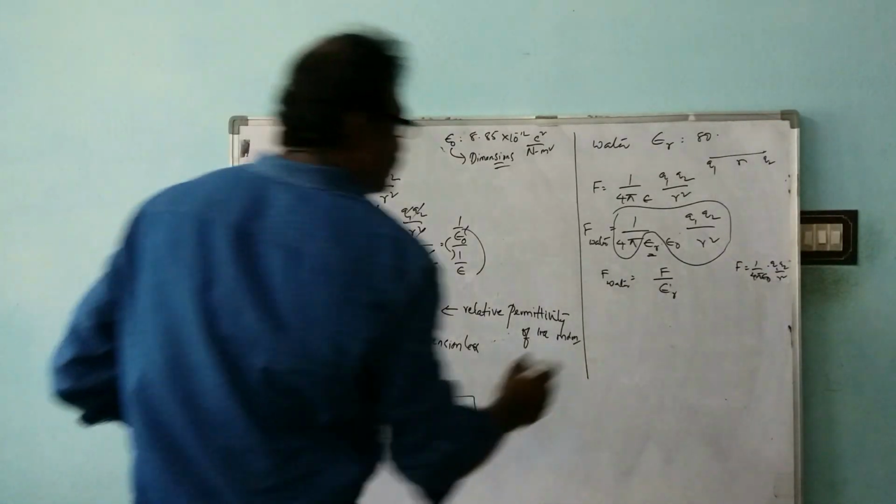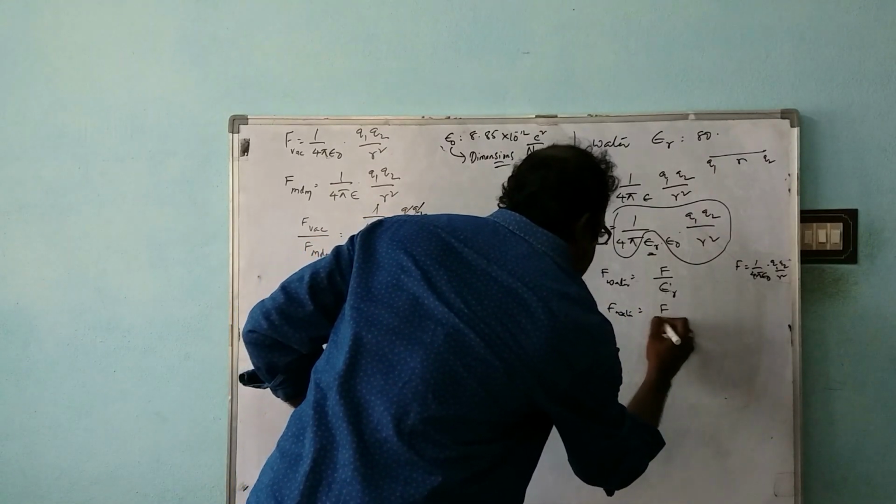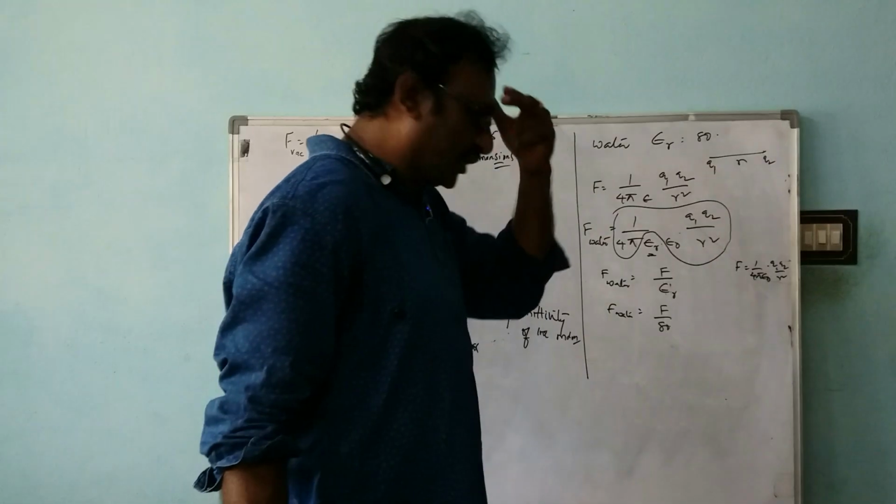So F water is equal to F by epsilon r. What is the value we give for epsilon r? It is 80.